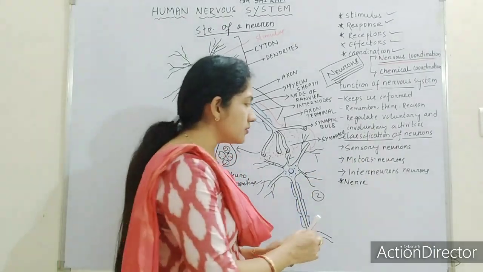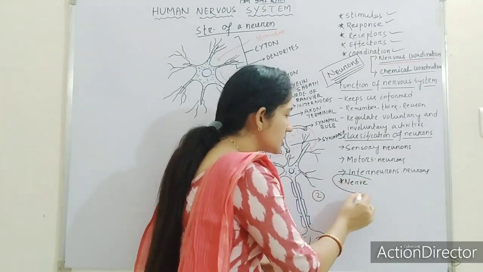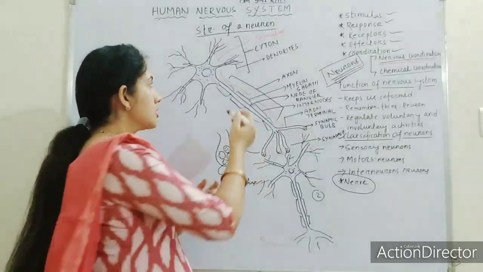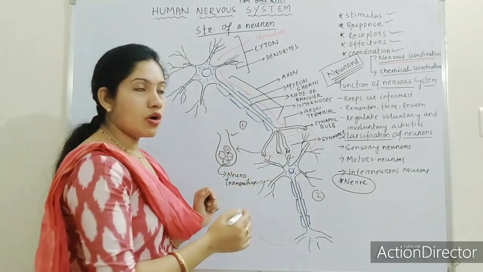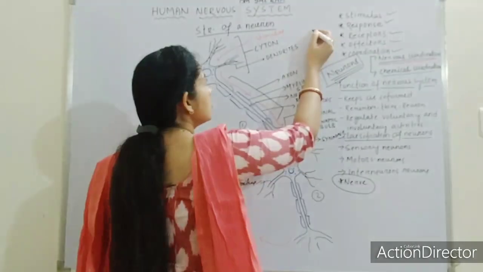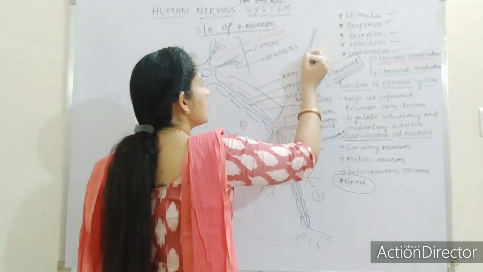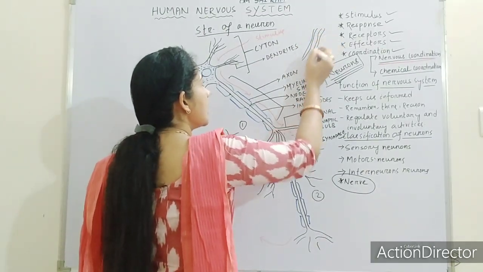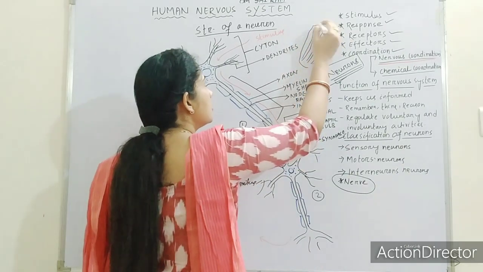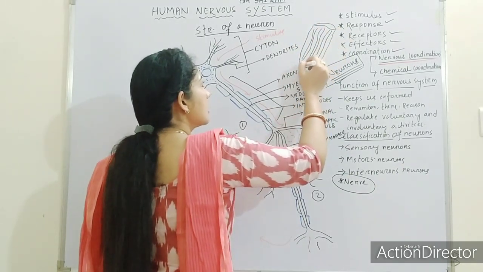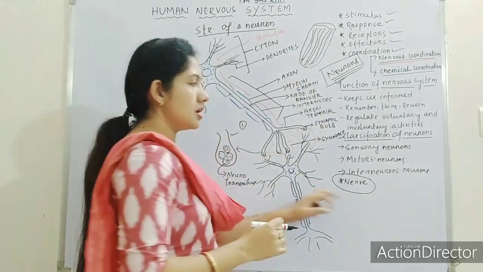Then what is a nerve? A nerve is the combination of axons. A number of axons combined in a place to form a nerve. Okay, a bundle of axons combinedly form a nerve.